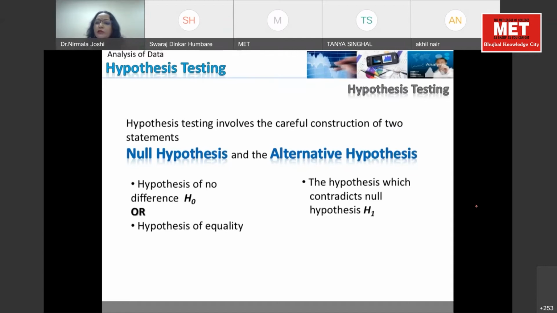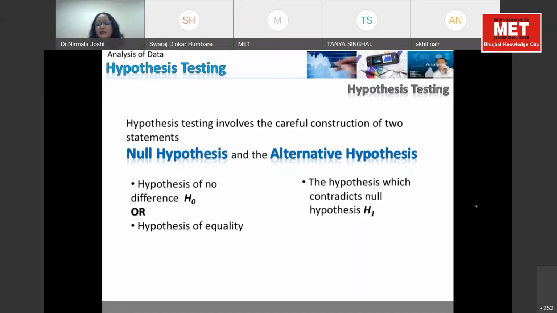Suppose I have taken a sample from my class. We are taking the same example. Mr. X has scored 74 marks and Mr. Y has scored 78 marks. Though numerically we can see they are different, there is a difference of 2, statistically, when we prove it, we check it with the variance of the group and the mean value of the group. On the basis of our calculations, you will find there is no significant difference. Both are coming from the same population. So almost the same, because we have decided the range. The students falling under this range are the same. They are identical. They are from the same population.